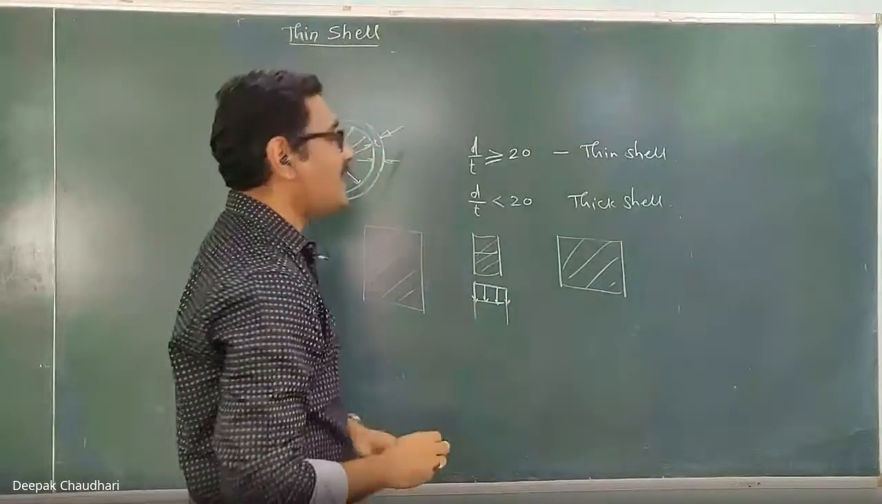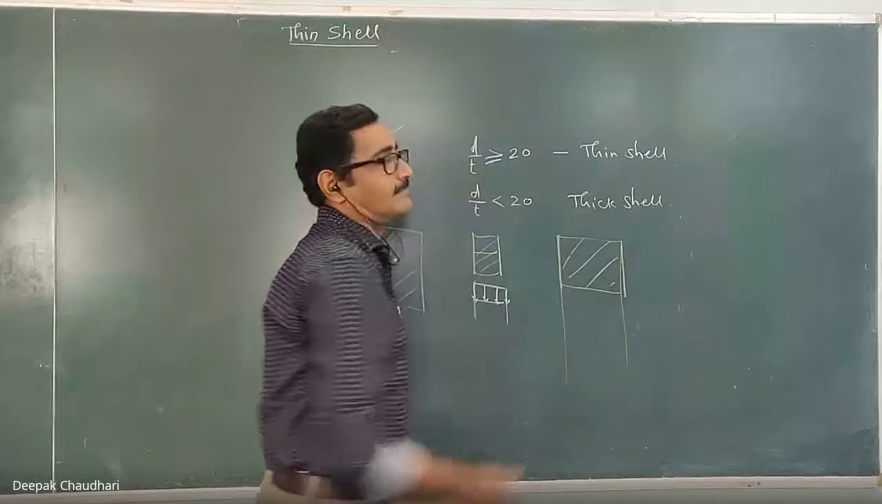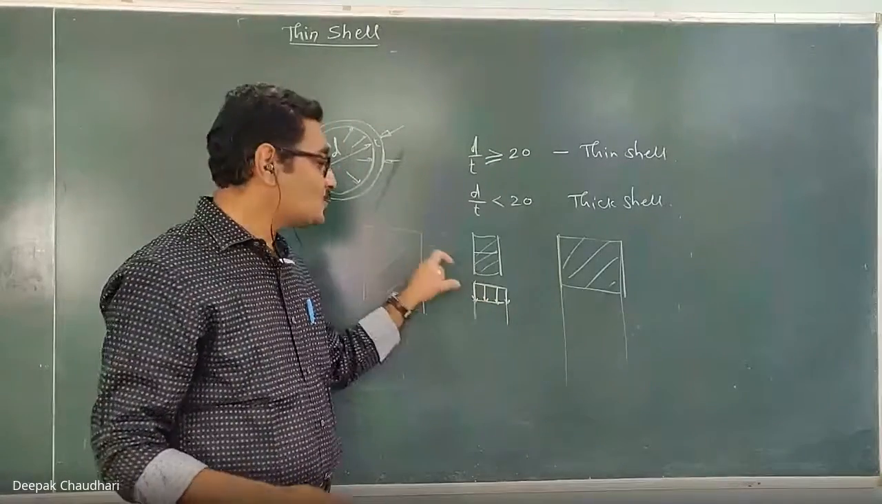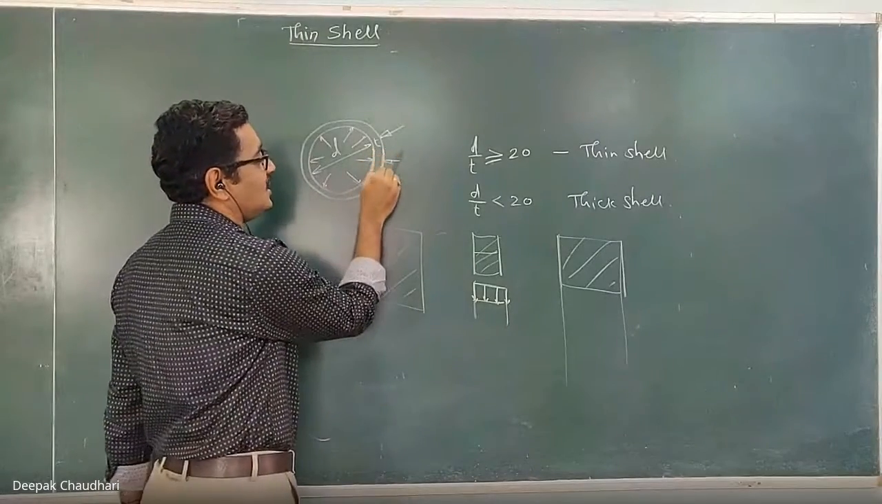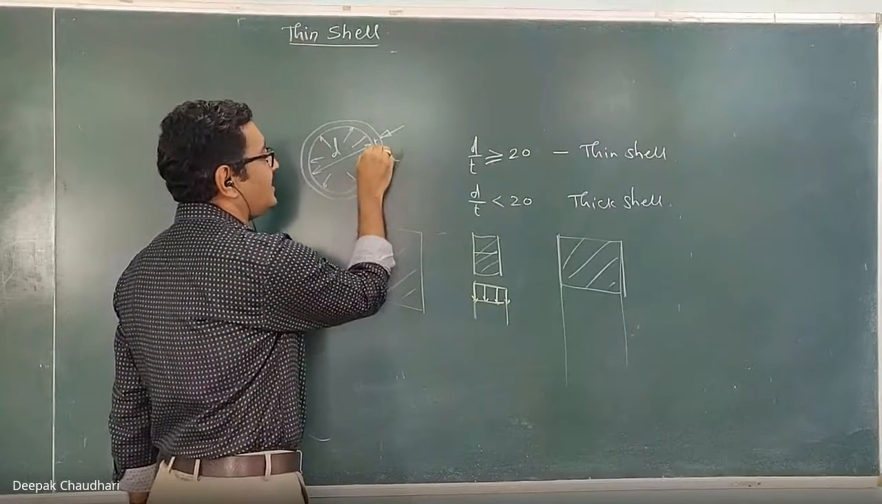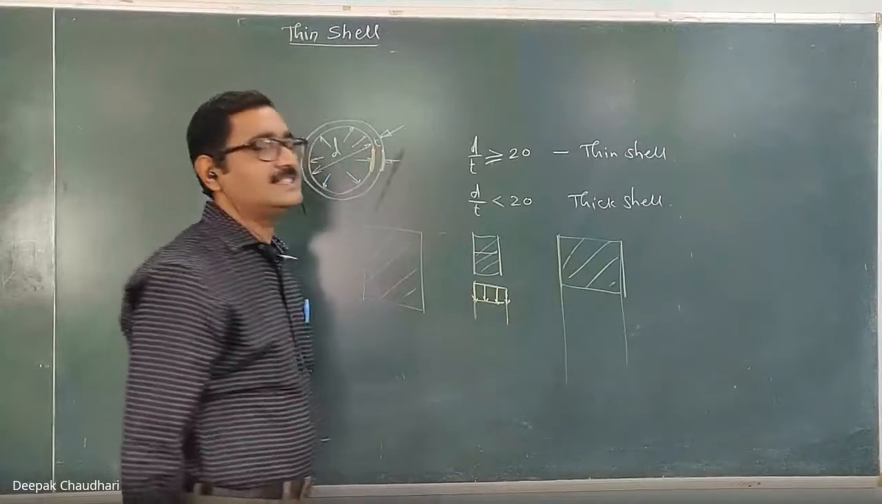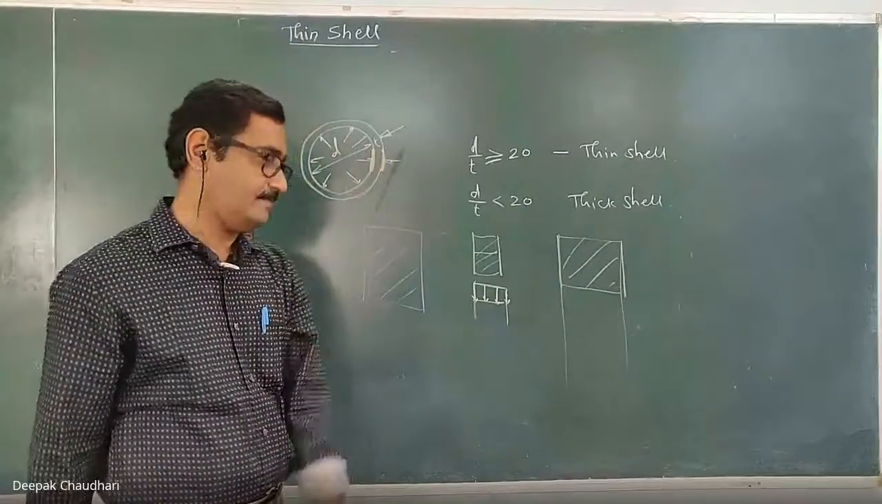Whereas in case of a thick shell, the stress induced, sorry, here also it was the stress. So stress intensity remains uniform in case of a thin shell. At the inner surface and the outer surface, the stress intensity remains the same. This stress is induced because of the internal pressure.